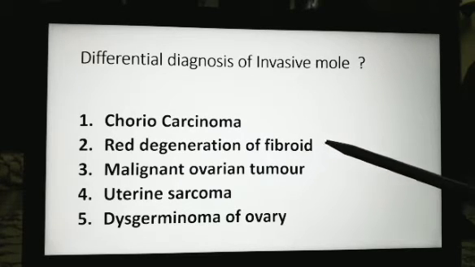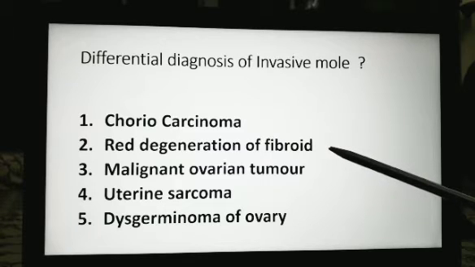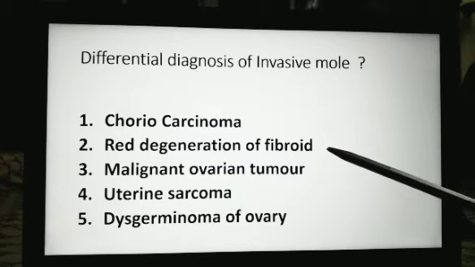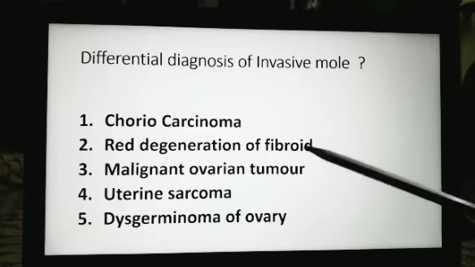Red degeneration of the fibroid is a condition with the pregnancy where there is an acute abdomen and conservative treatment is given. There is no role of laparotomy in these cases. It is a fibroid with pregnancy.